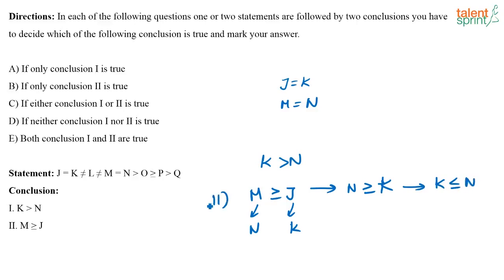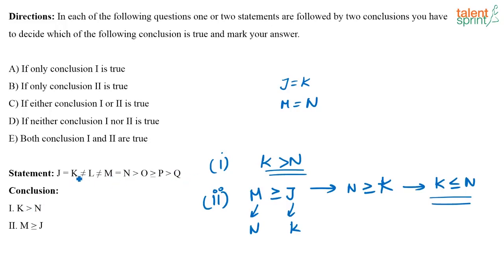See, if you look at the second conclusion, what they have given is K is less than or equal to N. First conclusion says K is greater than N. Correct? I have just written the conclusions in terms of K and N. That's all. Okay. Now, what is given here? J is equal to K. K is not equal to L. And L is not equal to M. M is equal to N and so on.